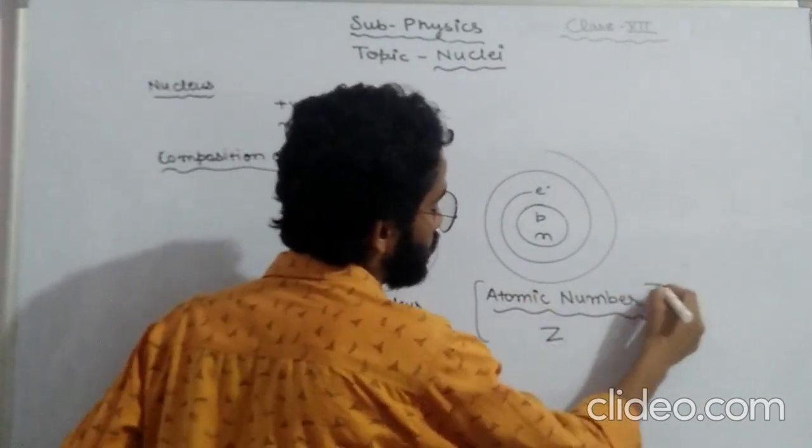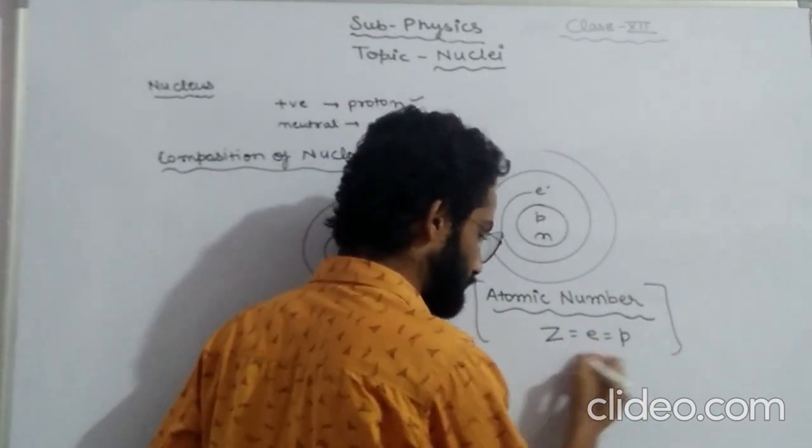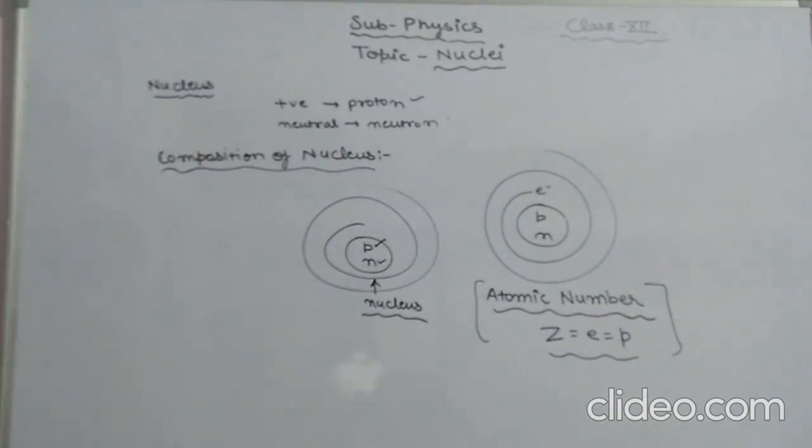The number of protons and the number of electrons. The number of protons or the number of electrons present in an atom can be treated as what? Atomic number of that particular atom, and it is denoted by Z.